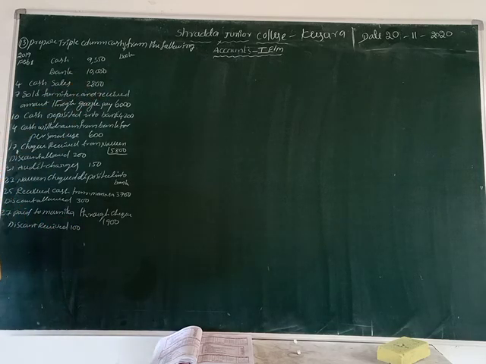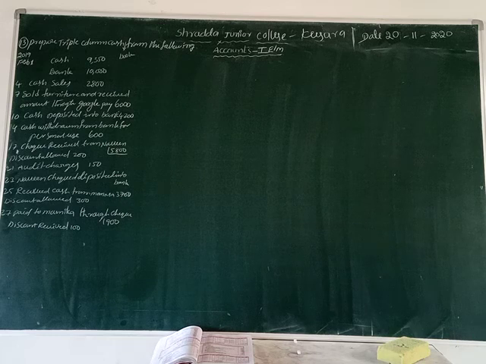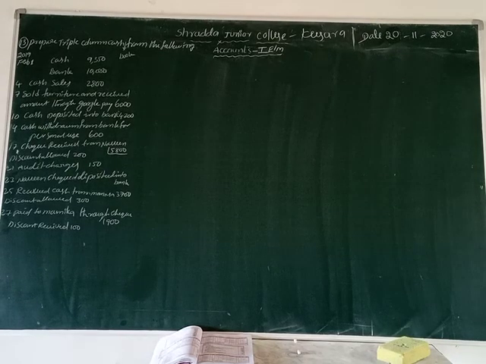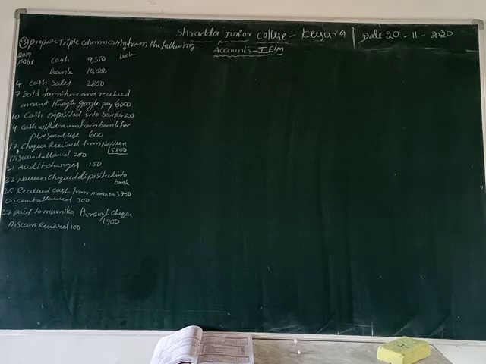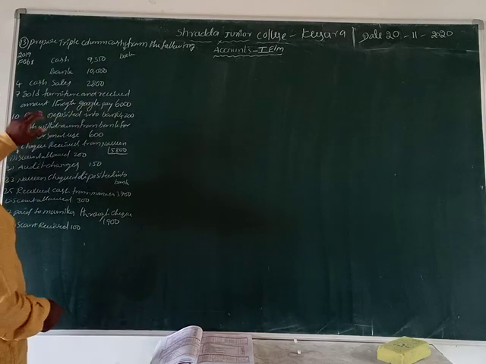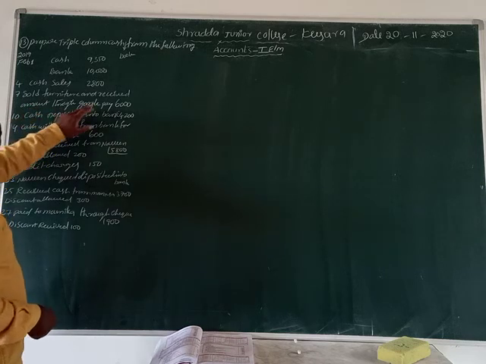Next, the fourth date: cash sales 2,800 rupees.